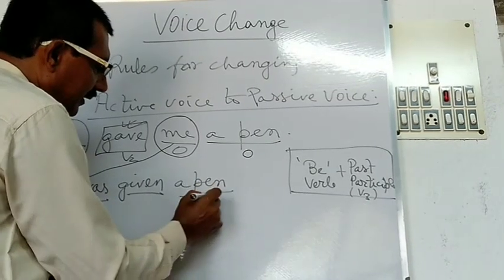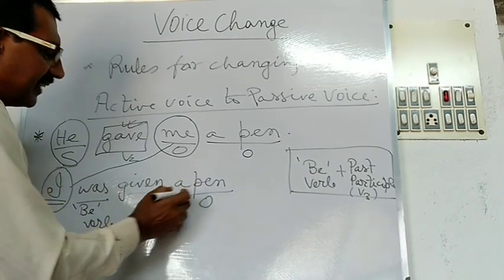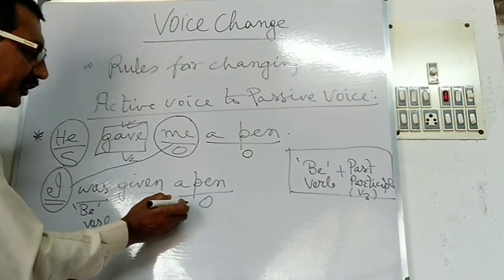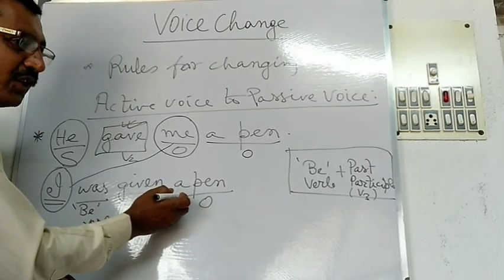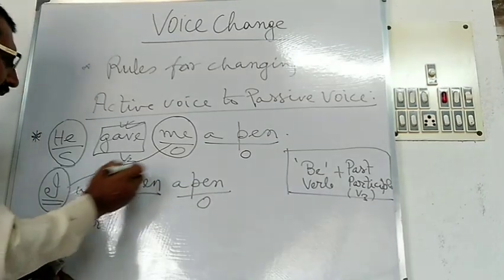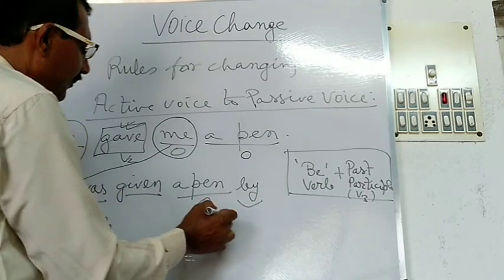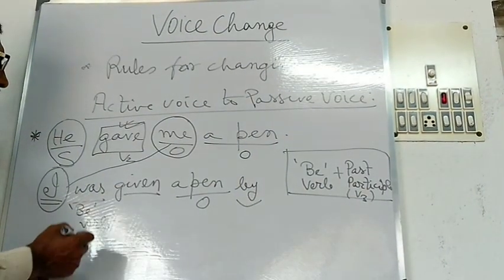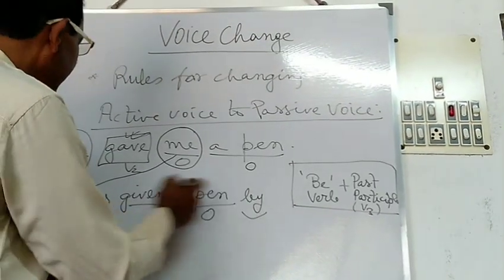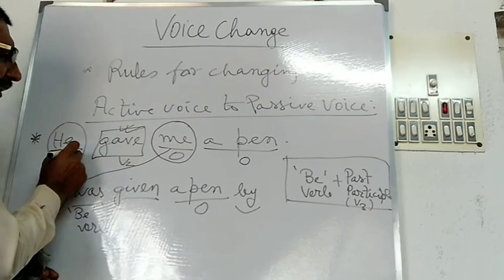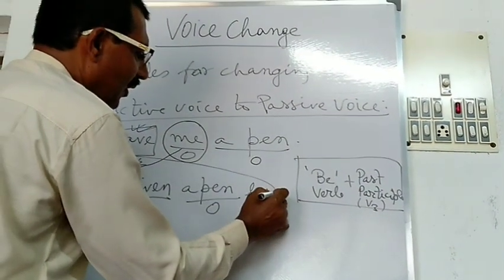A pen is the object which remains unchanged in the passive voice. It is called retained object. That is, the object is retained; the object is unchanged in the passive voice. Here, a pen. Next, you will have to use the preposition by, which is used in the sentence. I was given a pen by. Next, you will have to change the subject into the object in the passive voice. So, he will be converted into object as him.